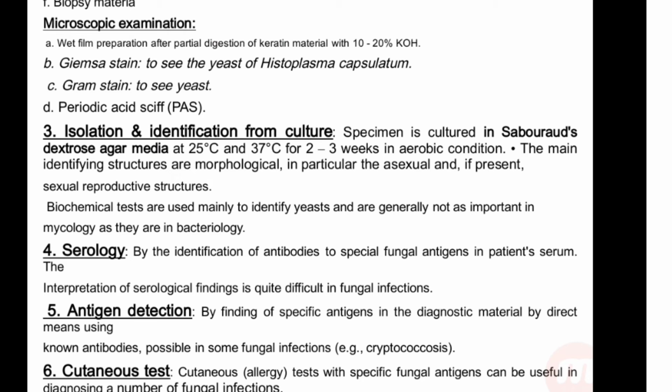A drop of 20% potassium hydroxide is kept on the slide. Then the specimen is kept. Then it is covered with a cover slip, slightly heated, then examined under the microscope. Then second is the Giemsa stain to see the yeast of Histoplasma capsulatum, Gram stain to see the yeast, periodic acid Schiff, PAS, isolation and identification from culture.